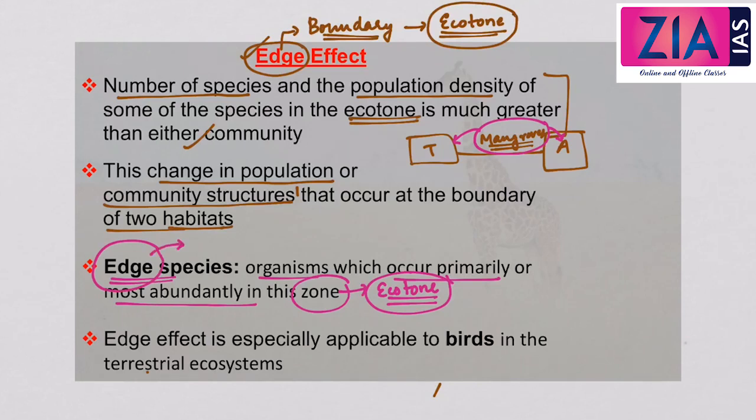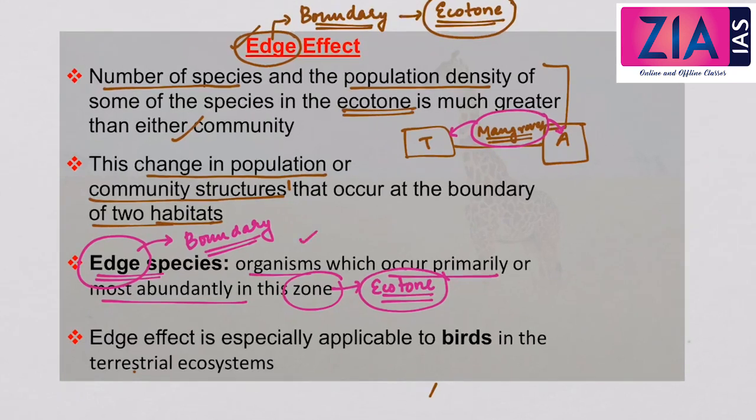Whenever you hear the term edge, bring in the concept of the boundary between two ecosystems, which is the ecotone. Edge effect means that between two ecosystems lies the transition zone. In this zone there can be an abundance of species, or sometimes some rare species which are not found in either of the ecosystems. These species occur primarily or most abundantly in this zone of transition, and are called edge species.